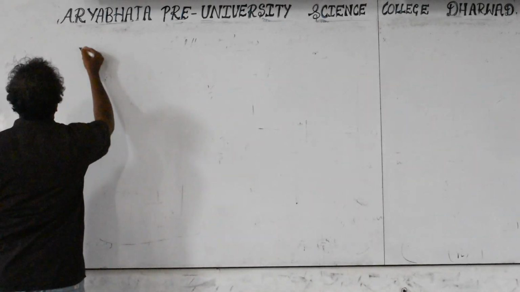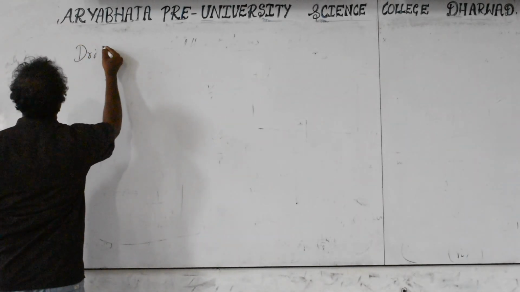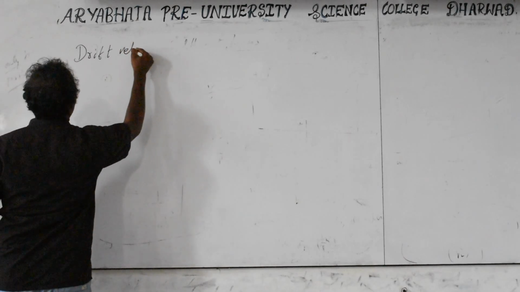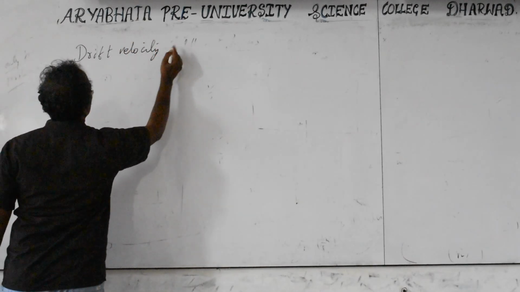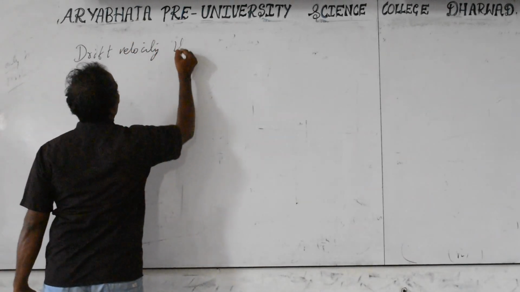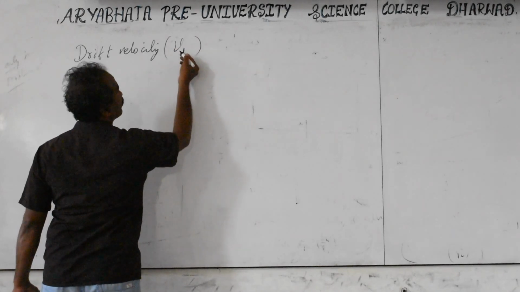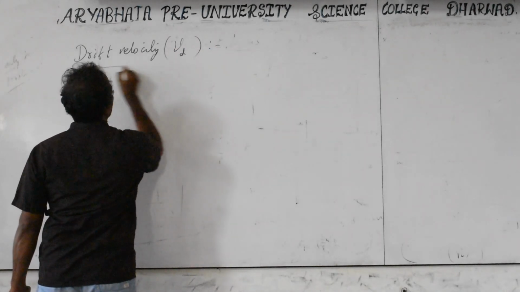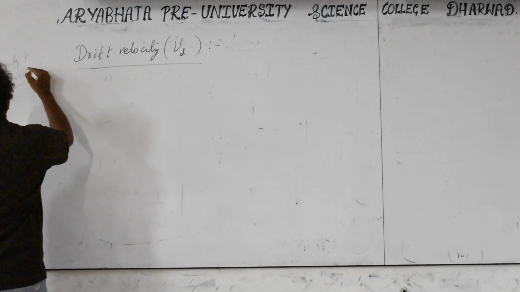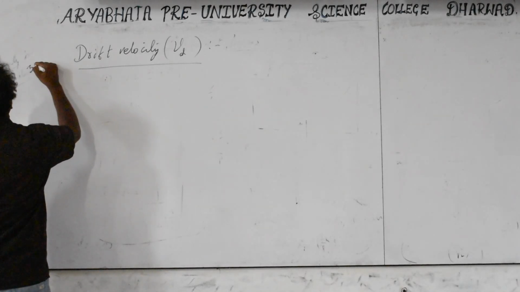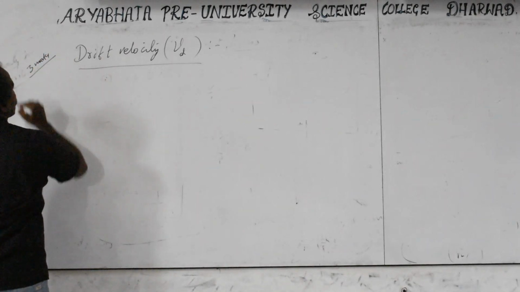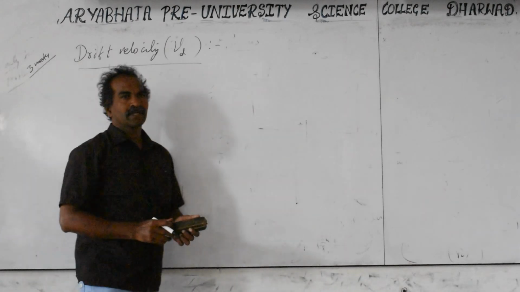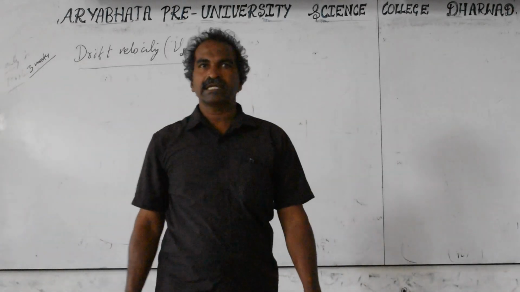Next is drift velocity. Drift velocity, E subscript D. You can take capital V also, or a small v. This is very important for 3 marks. The 3-mark derivation is important: drift velocity, definition and derivation.